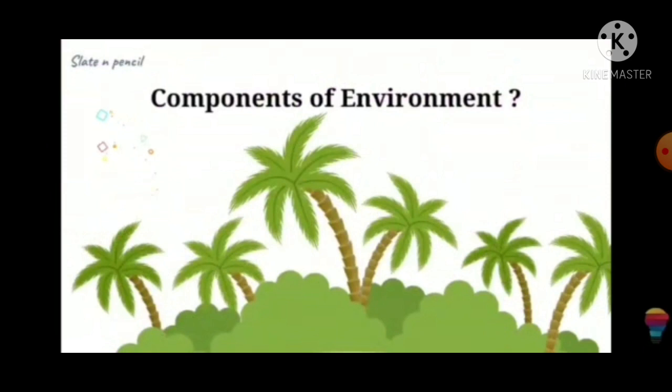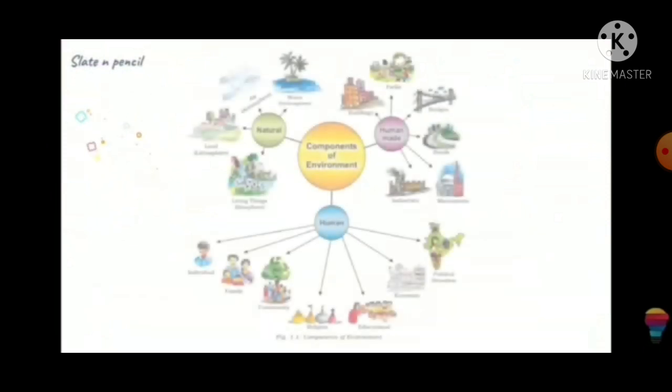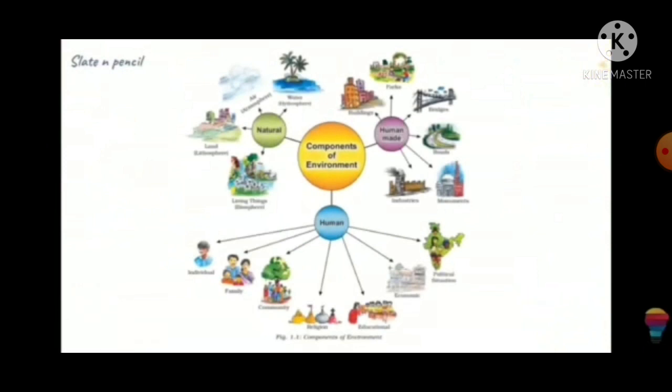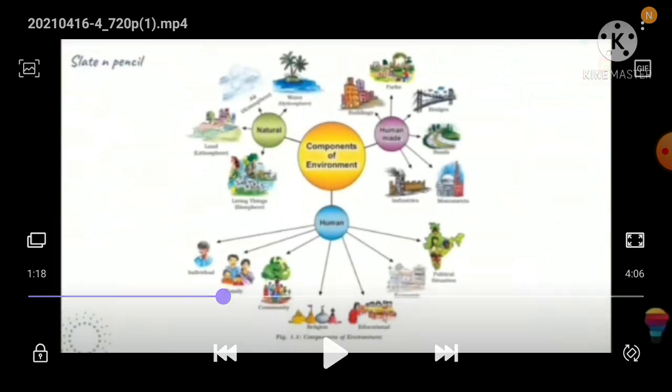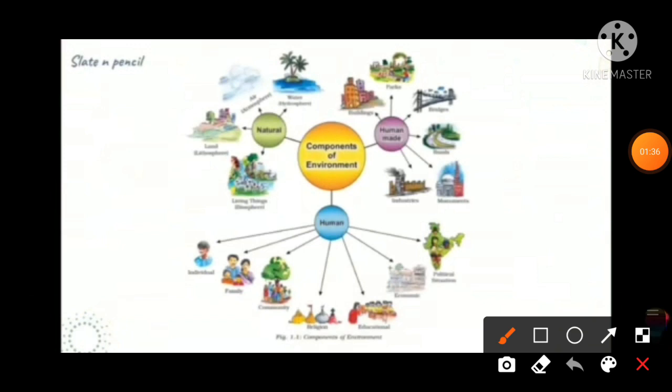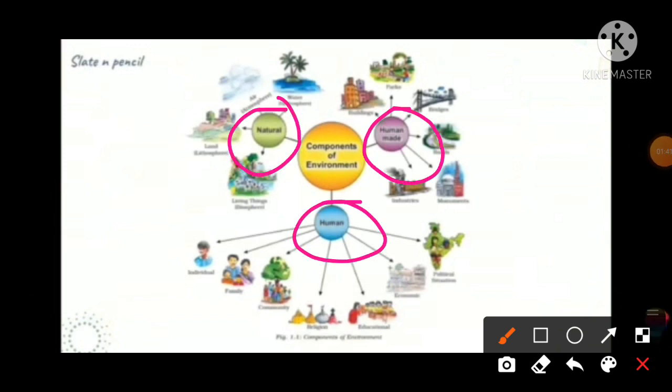And the second topic is about the components of environment. So there are three types of components of our environment. The first one is the natural components, the second one is human, and the third one is the human-made components of our environment.